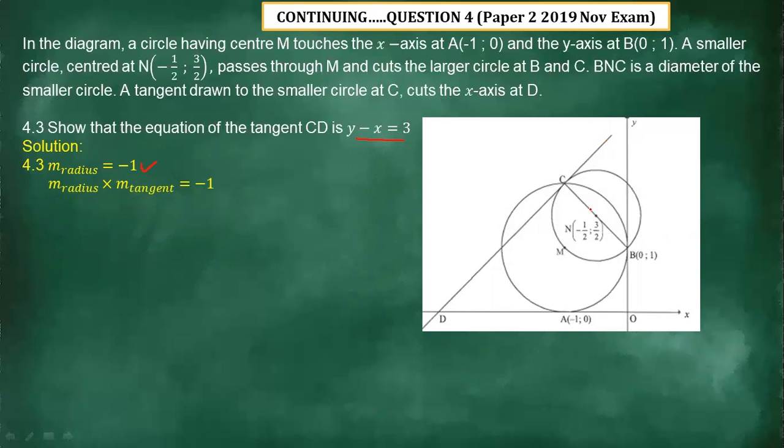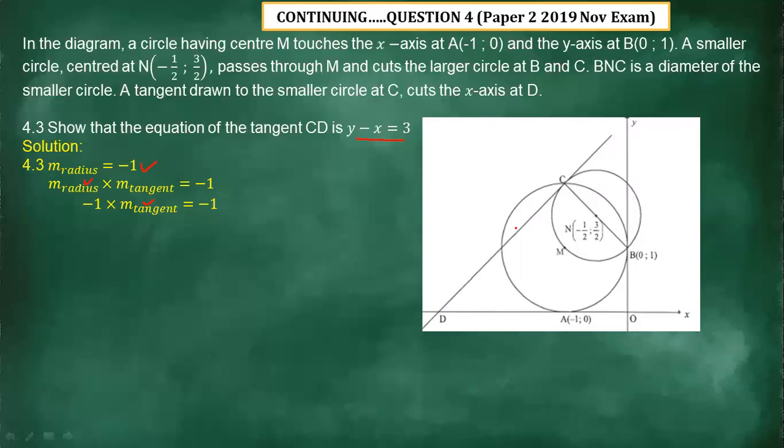Because this radius is perpendicular to the tangent, the gradient of the radius multiplied by the gradient of the tangent must give us -1. We have determined the gradient of the radius, so now we need the gradient of this tangent.